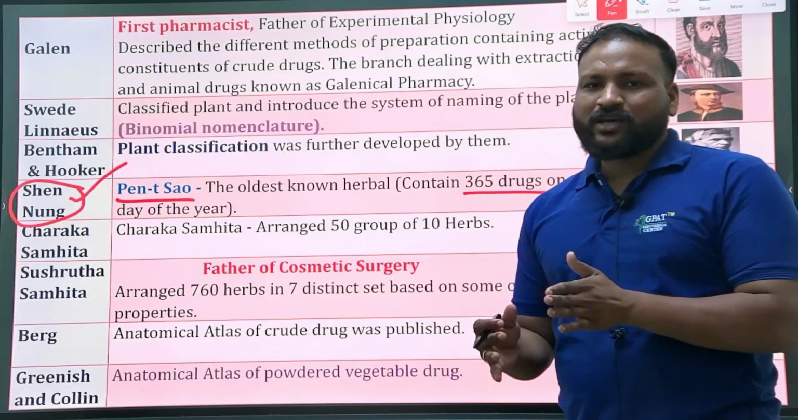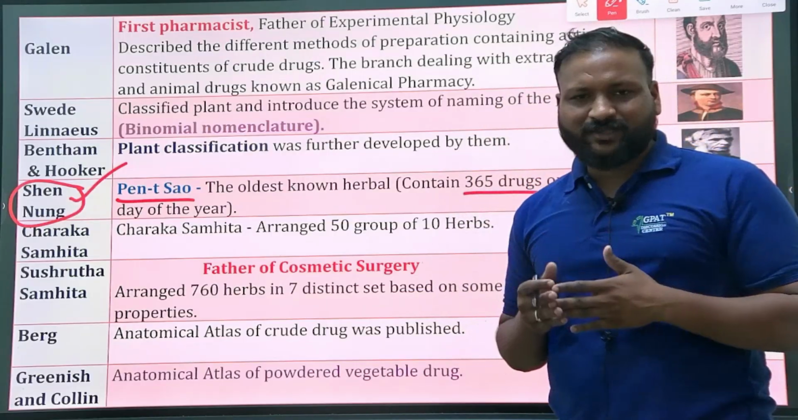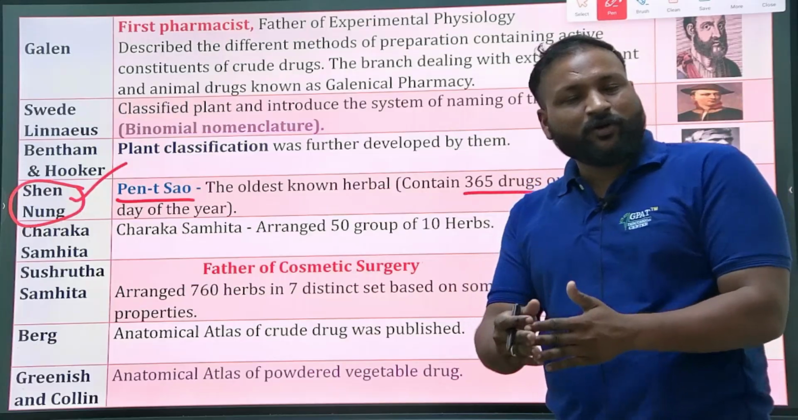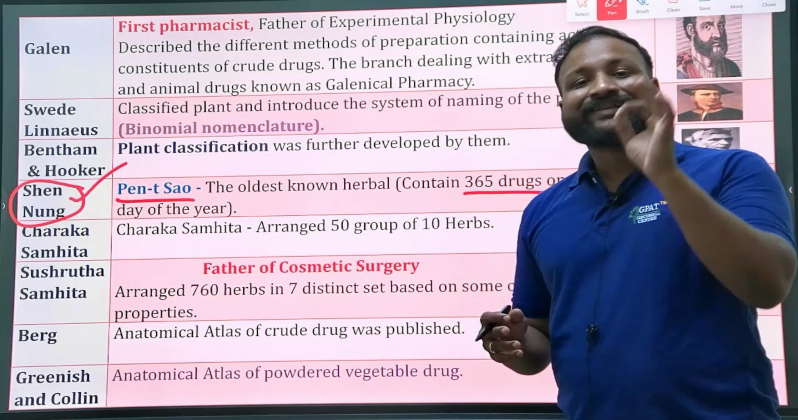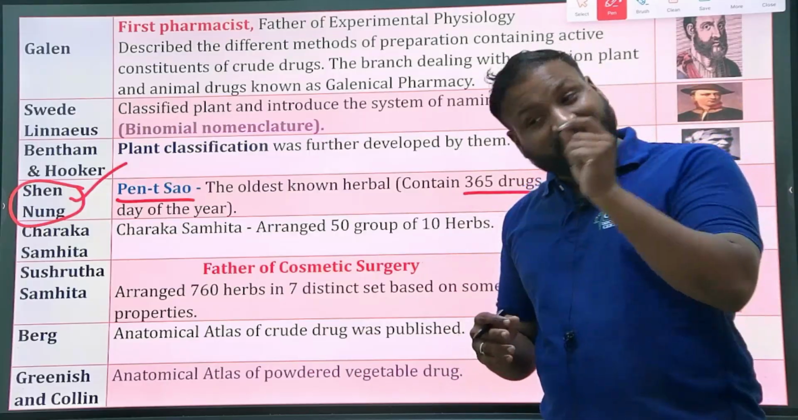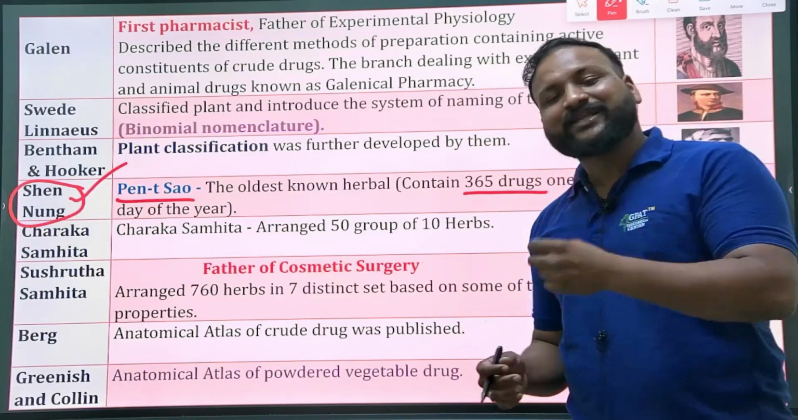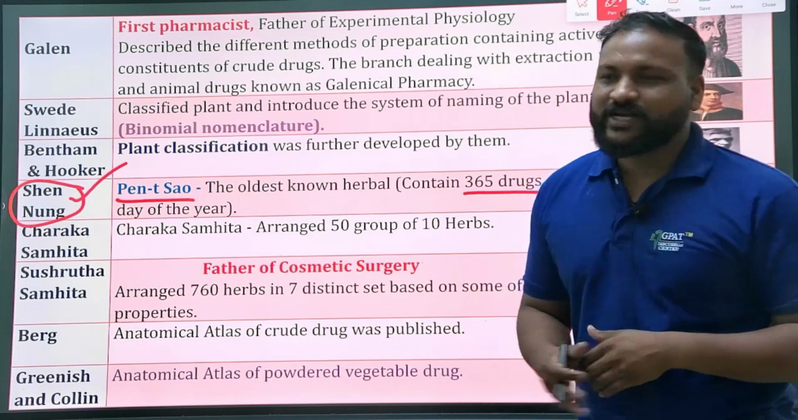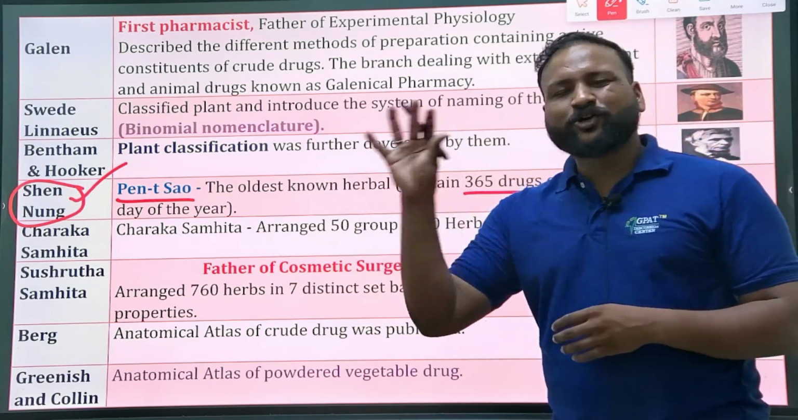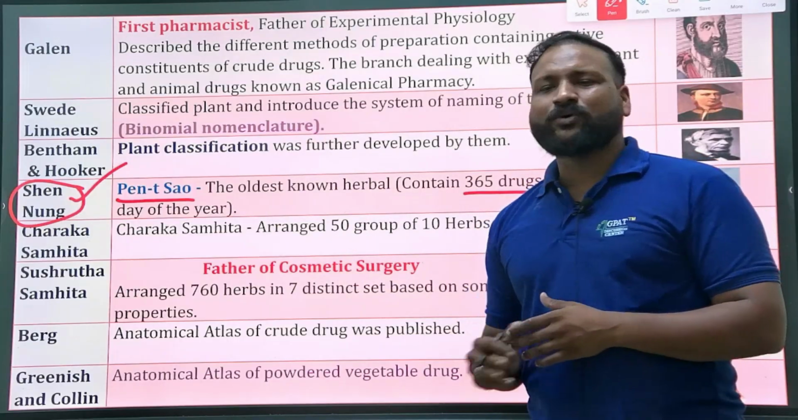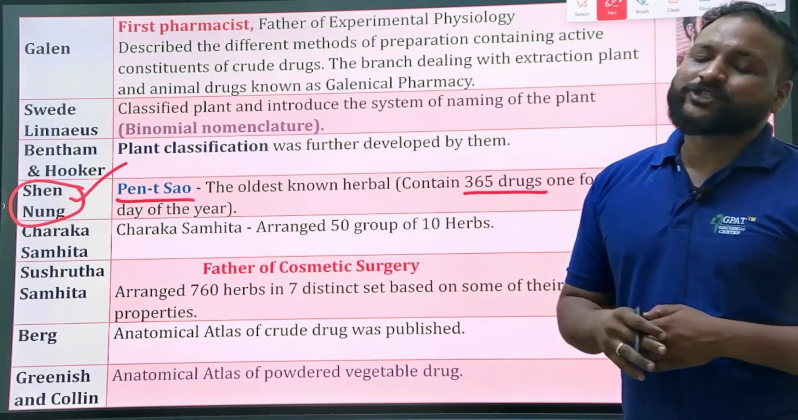Shen Nong is known as the father of the Chinese system of medicine, and he wrote a book called Pen Tsao. In it they included 365 herbs for 365 days, a specific herb for every day. That's their specialty. Shen Nong wrote Pen Tsao, which is the oldest Chinese document.